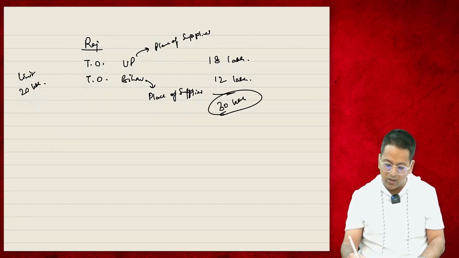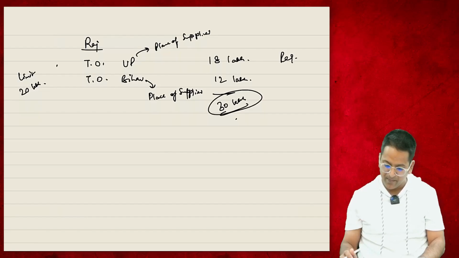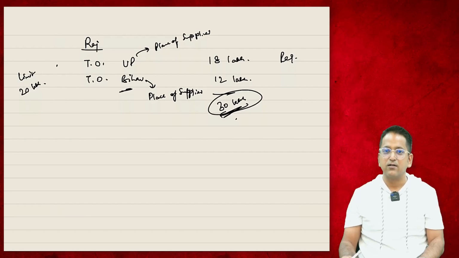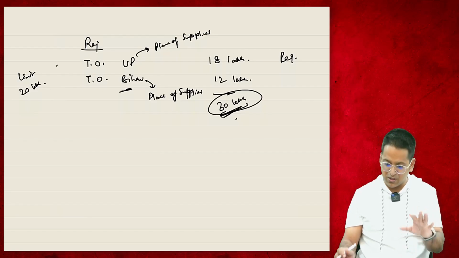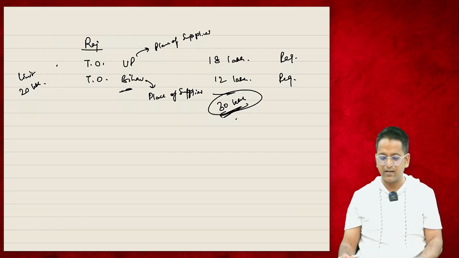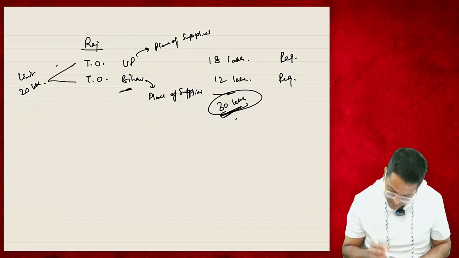Now we'll see, what's the limit of UP? 20 lakhs. My turnover is 30 lakhs, so I have to get registration in UP. What is the limit of Bihar? It is 20 lakhs. My turnover is 30 lakhs, which is more, right? So I need to get registration here too. The limit for both was 20 lakhs.